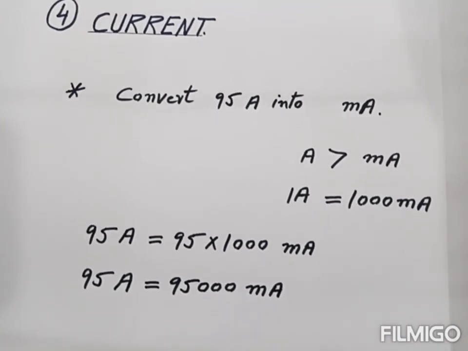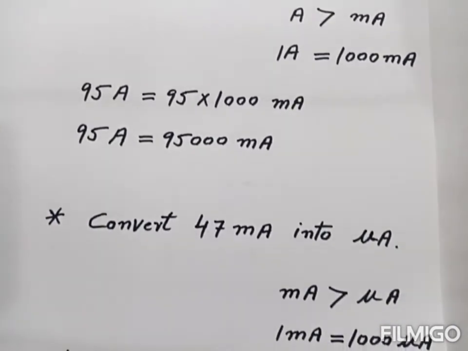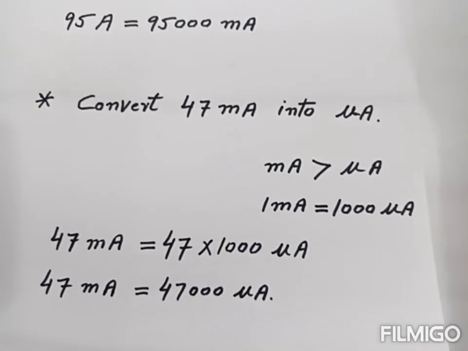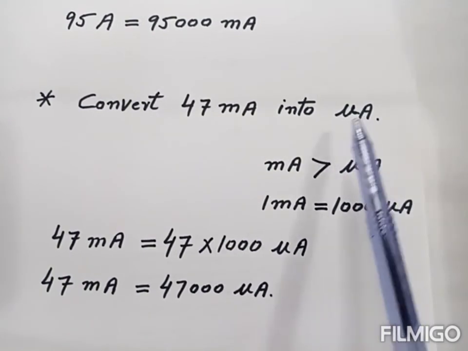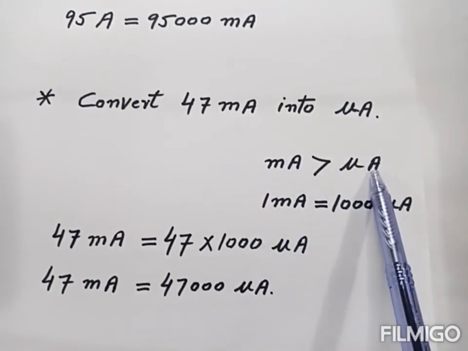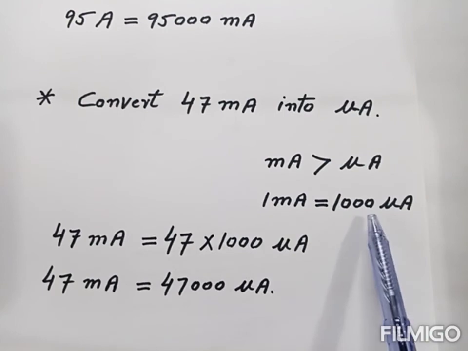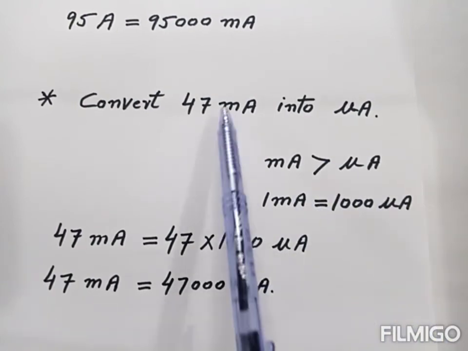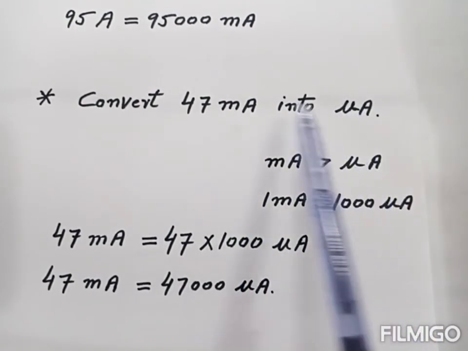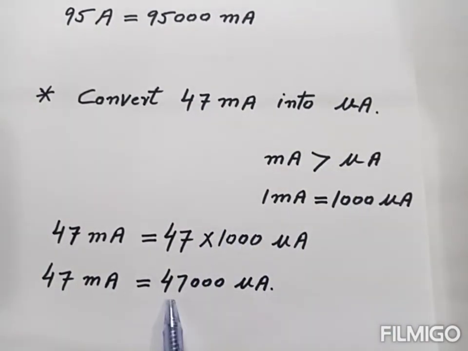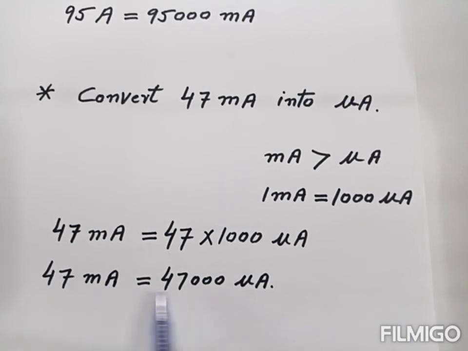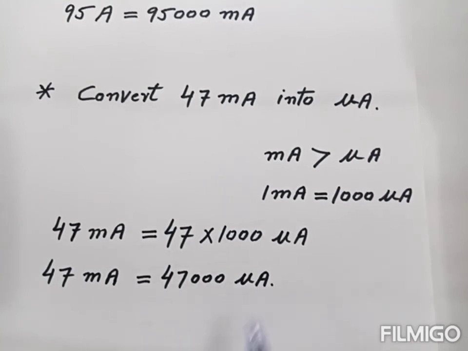And let's take another example. Here we convert milliampere into microampere. Milliampere is big unit, microampere is small unit. 1 milliampere is equal to 1000 microampere. When we convert big unit into small unit, then we multiply this with 1000. And when we multiply, then we get this. So this much milliampere is equal to this much microampere. This is the answer.